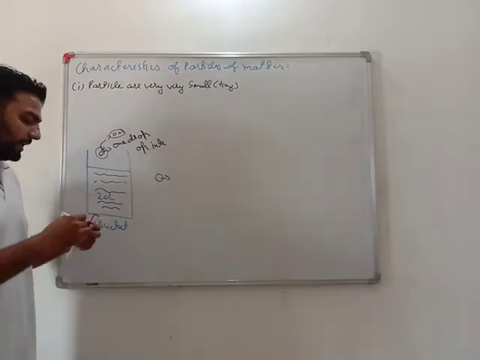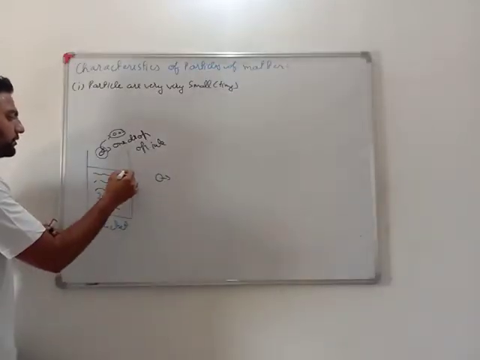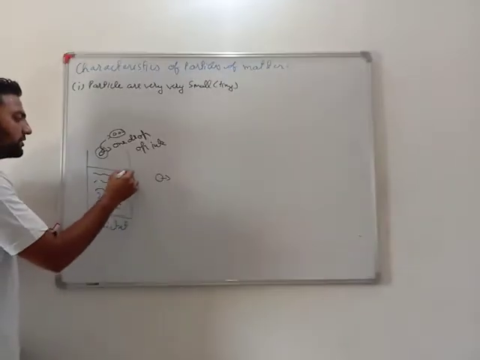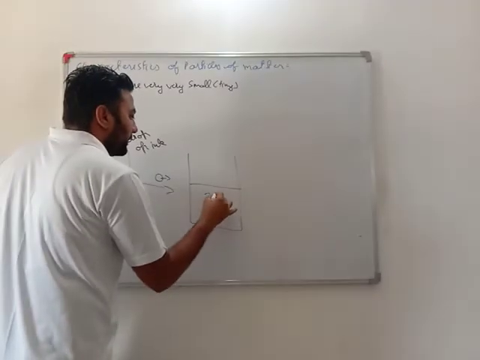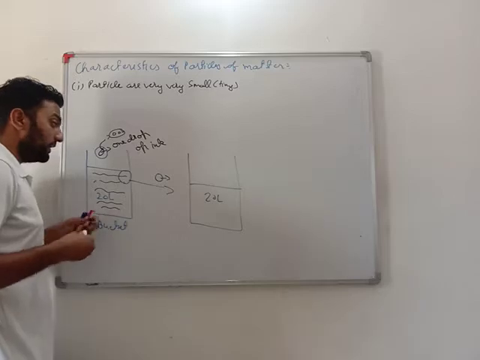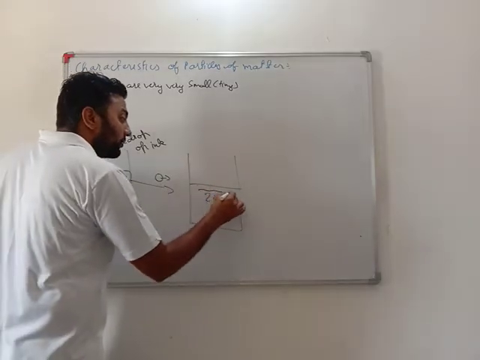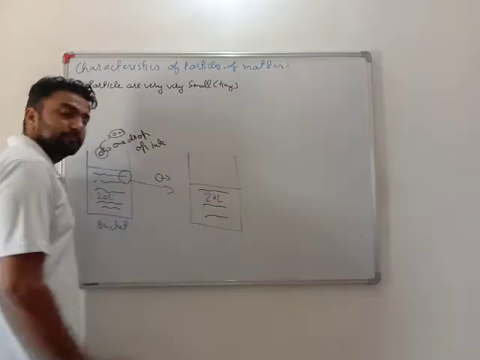Okay, what I did again is that I just took this much water and again added it to 20 liters of water. What I saw is that even again this water got a bit black.